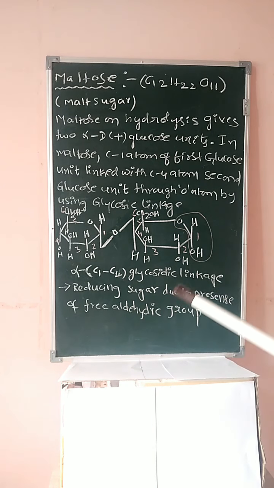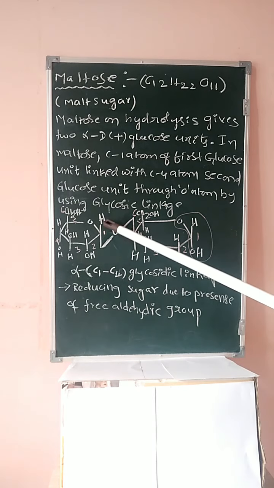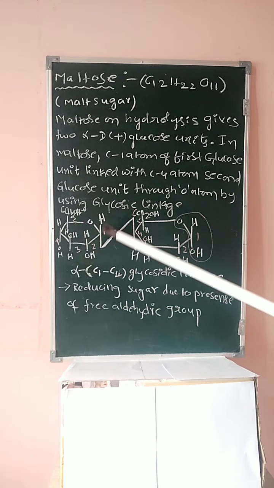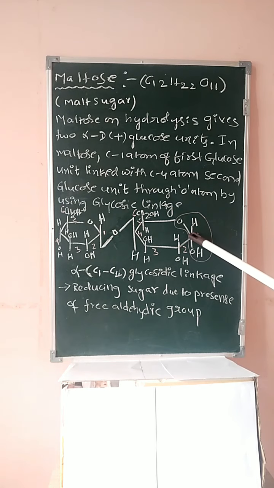I will tell once again, students, whenever the CHOHO group is present freely, not bonded to another, for example here CHO is present but this group is not free, but here you can observe CHOHO, whenever a free group is present, which is not bonded to any other, that is a reducing sugar. That is the technique, students. Maltose can act as a reducing sugar due to the presence of a free aldehyde group. Here this group is free, which can be converted into a free aldehyde group. Therefore, maltose is a reducing sugar.